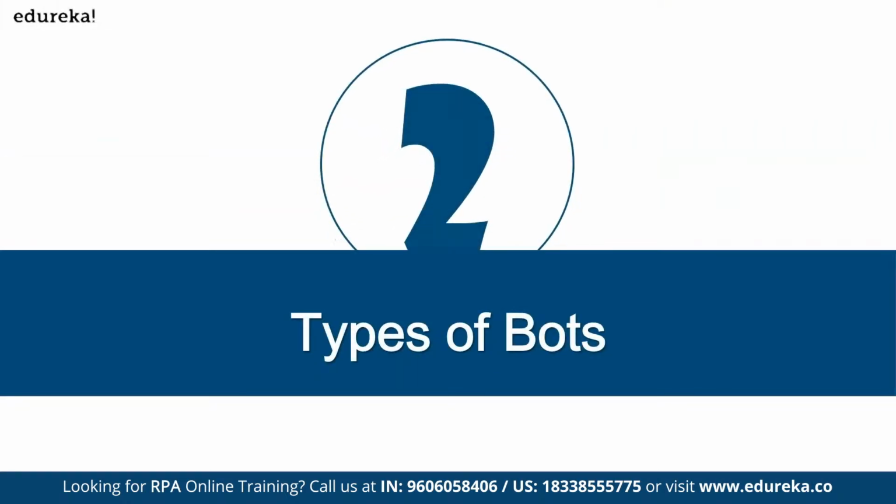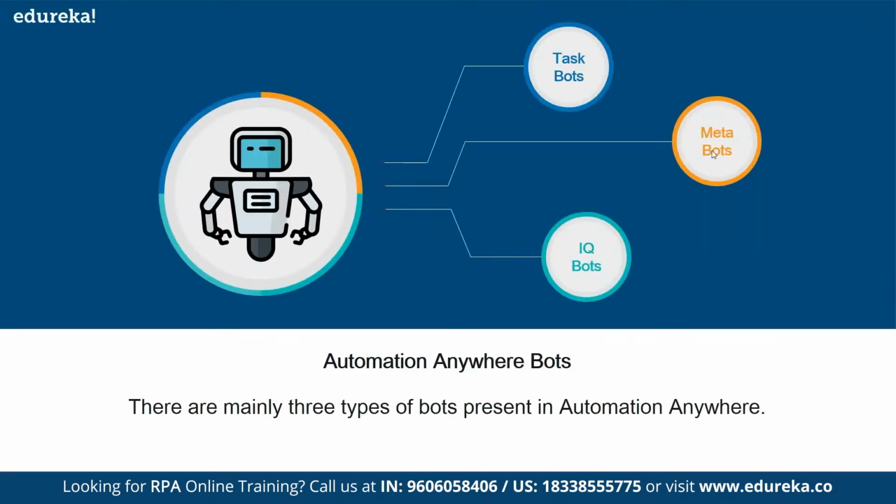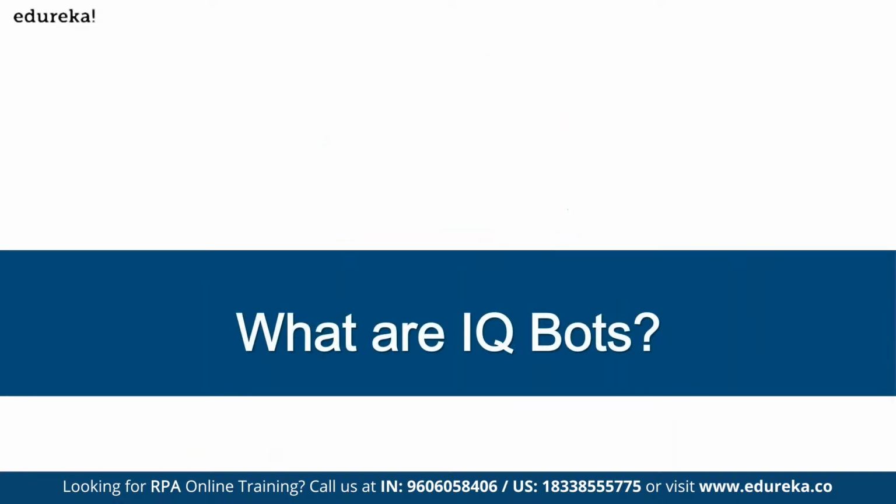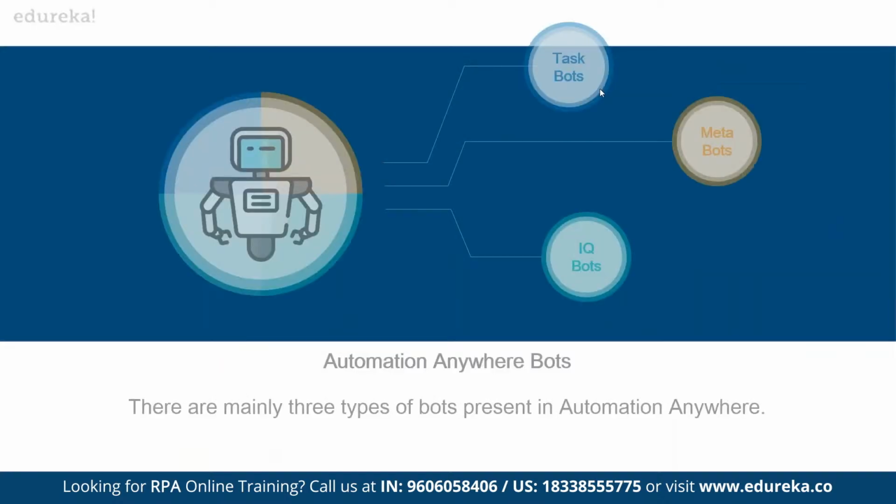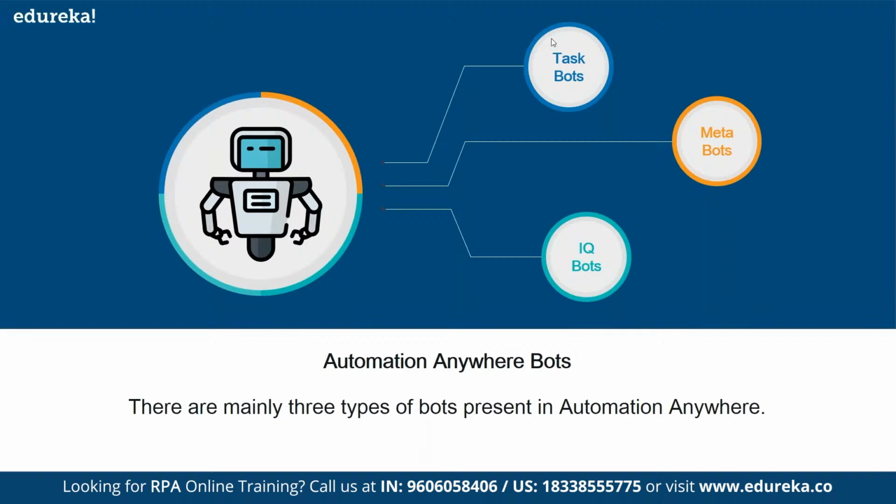And types of bots. Like I told you, we have three types of bots: task bot, meta bot, and IQ bot. Task bots are used to automate your rule-based and repetitive processes, step by step. If you have such a process, you can use the task bot to automate it. Metabots are generally used when you want to create a kind of library, a reusable bot. As of now, just remember this as a reusable concept, because metabot has many more features and is a big topic by itself.